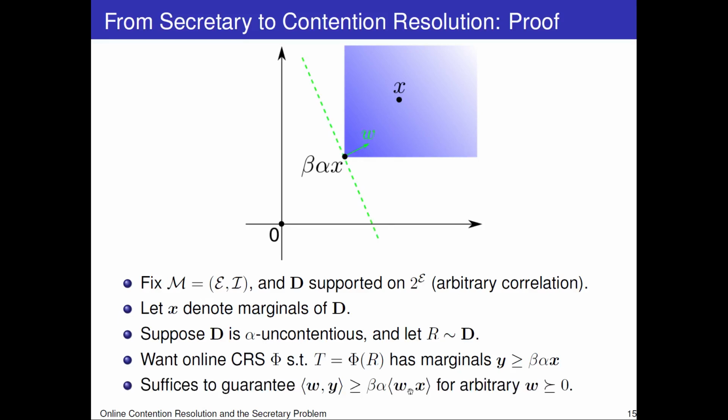By a simple duality argument, it's sufficient to guarantee that the vector y is above an arbitrary hyperplane tangent at the point beta alpha times x. We're going to let w be the normal vector to this hyperplane. And our goal now is to guarantee that the marginal vector y of the output set is above this hyperplane.